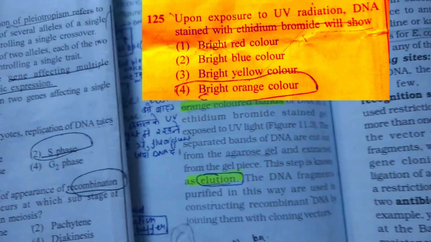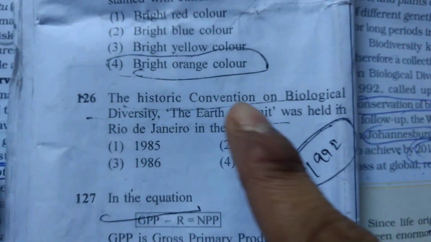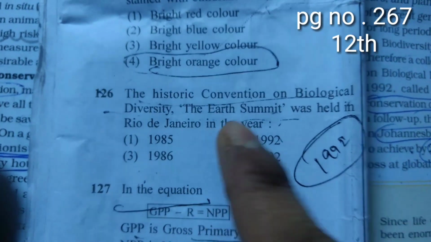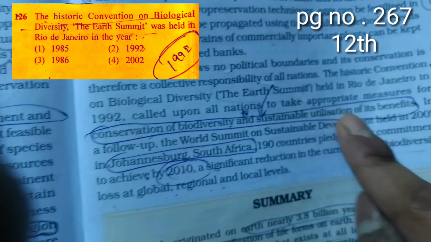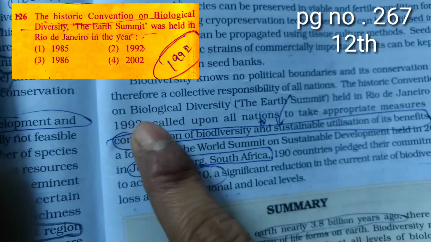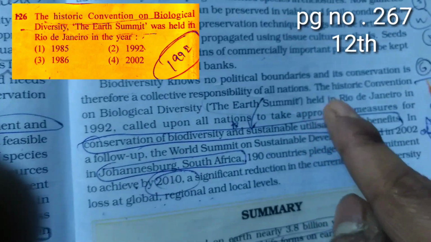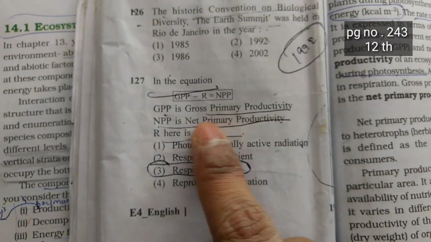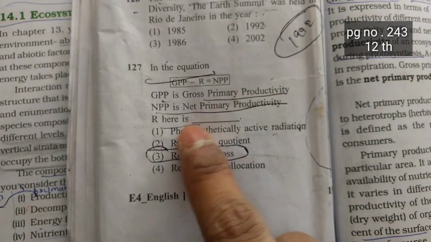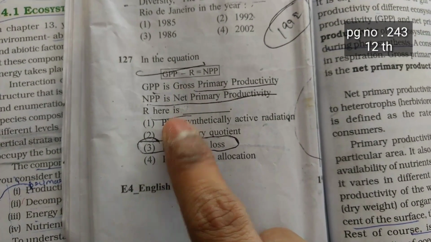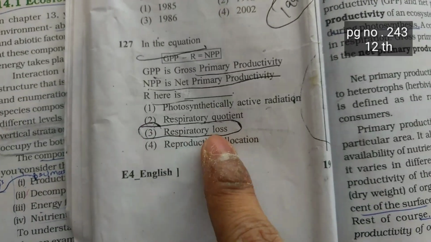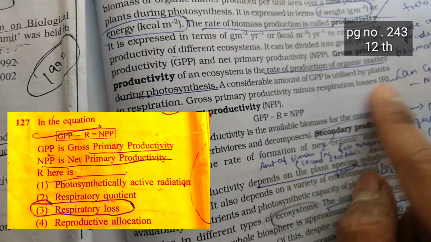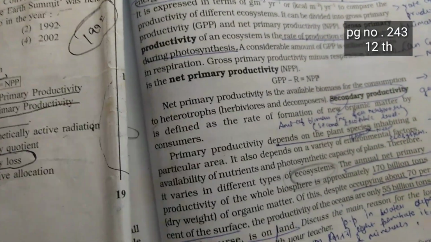exposed to UV light. Next question is, the historic convention on biological diversity, the Earth Summit, was held in Rio de Janeiro in the year. So as it is lines, the historic convention on biological diversity, the Earth Summit, was held in 1992. Next question is, in the equation GPP minus R equals NPP, what does R represent here? Respiratory losses. In NCERT as it is, GPP minus R equals NPP, R is respiratory losses.